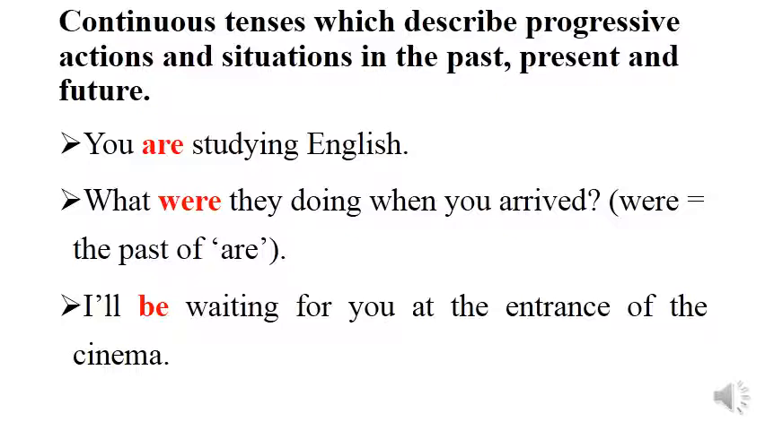The last example, I will be waiting for you at the entrance of the cinema. So here you're using to be in the future, will be, plus the verb waiting in the ing form in order to refer to the future continuous. I repeat, to be in the future plus the verb plus ing form is called future continuous.